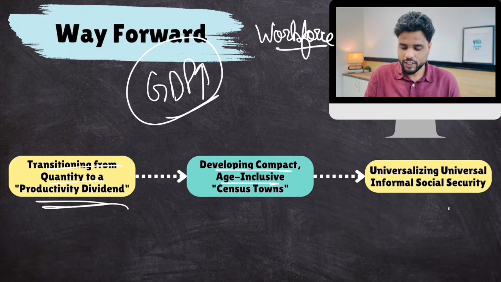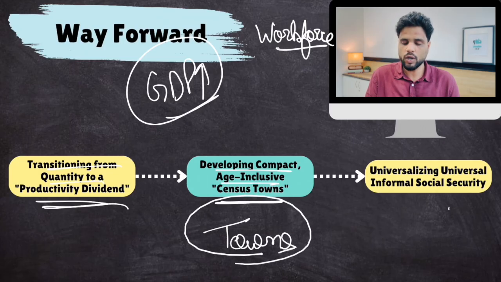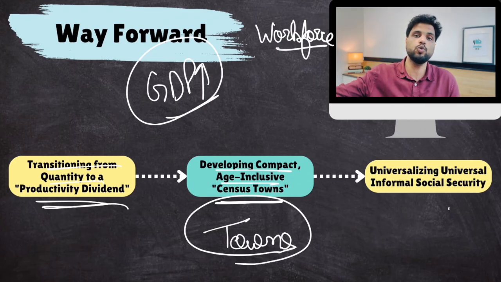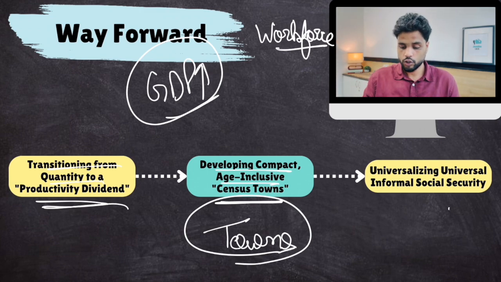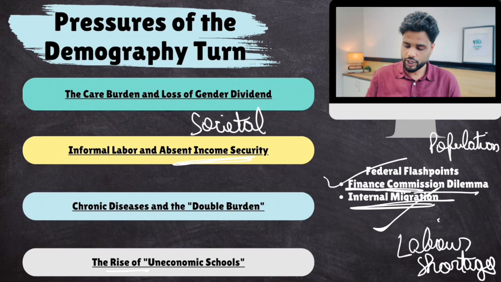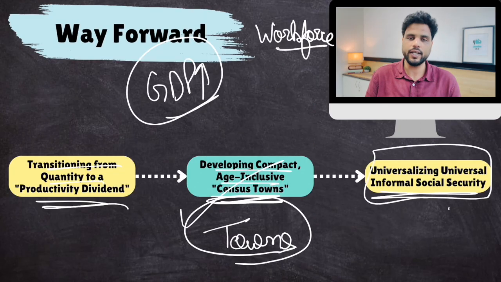Then developing compact age inclusive census towns. We need to build more towns to absorb this migration from rural areas into urban areas, because the current infrastructure in existing cities is not enough to absorb this huge swathe of rural migration to cities. So we need to create census towns that absorb these rural migrations. Then, because informal workers do not have any social security, we need to universalize informal social security, which provides a good amount of income to these informal workers who retire after work. Because yes, most of them are going to get old and they require support. Clear? That would be all.